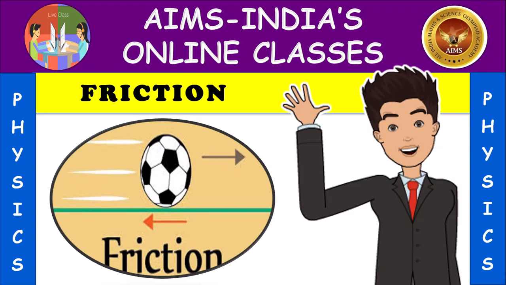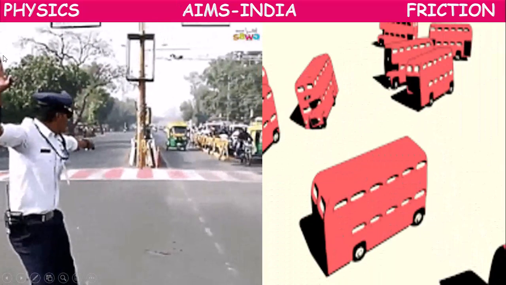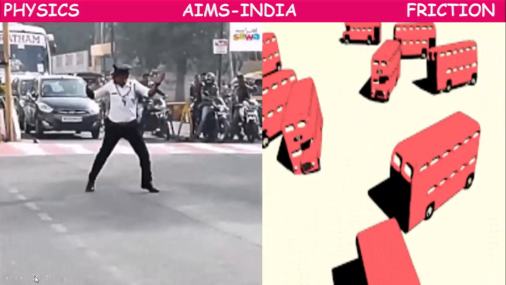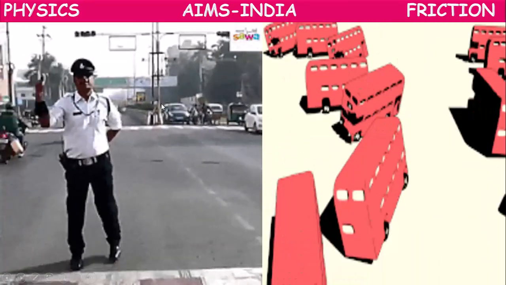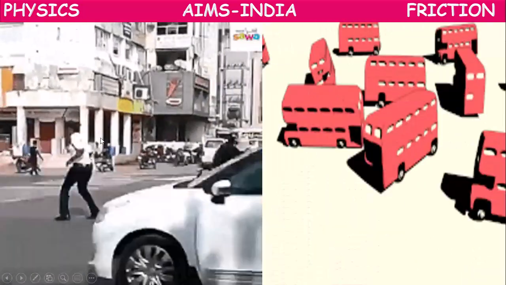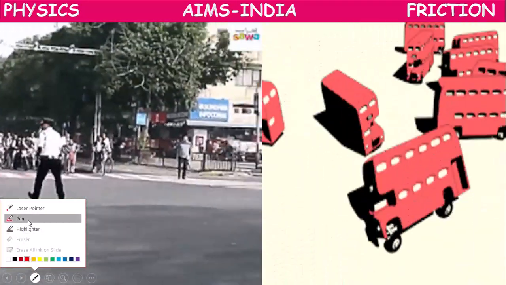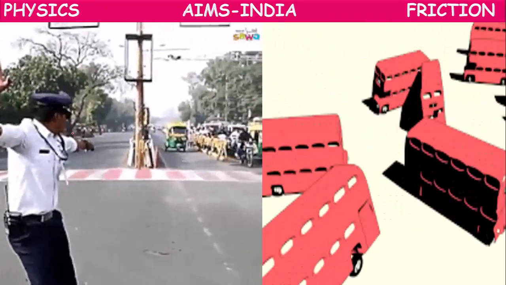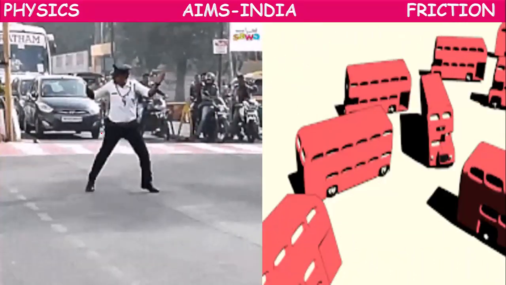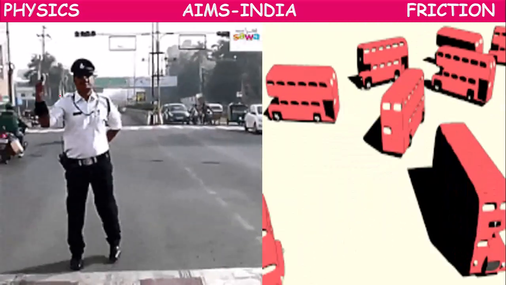Today from physics subject, friction topic we are going to discuss. If you observe this picture children, all the vehicles are stopped here due to the signal of this traffic police. So when he says stop or as per his directions, the vehicles will stop or the vehicles will start.